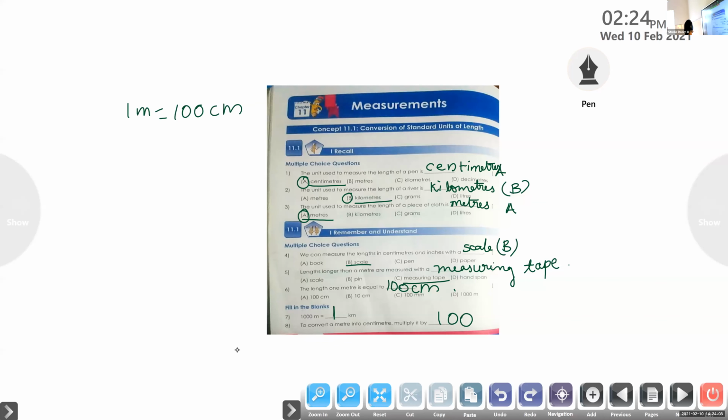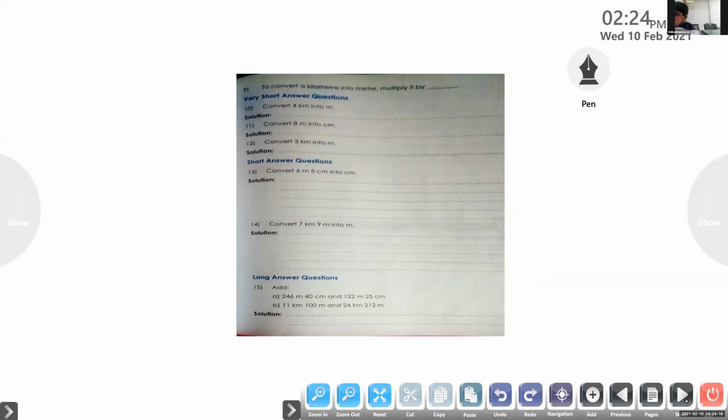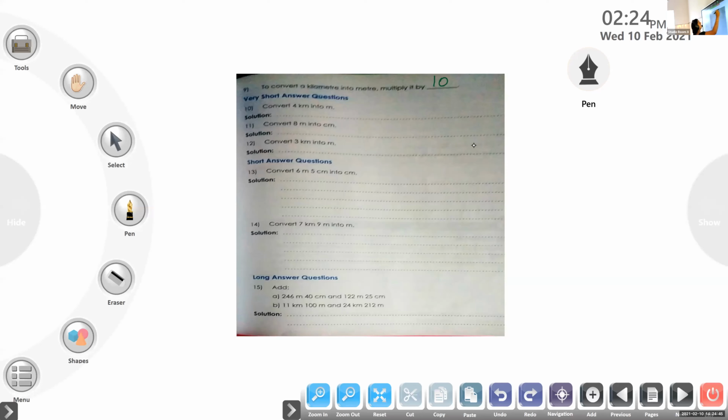Next. Yes, Shivashankaran. Unmute and read the next question. Yes, ma'am. To convert a kilometer into meter, multiply it by dash. Kilometer to meter. Multiply by 1000, because 1 kilometer equals 1000 meters. So you have to multiply by 1000. So you can write 1000 here.